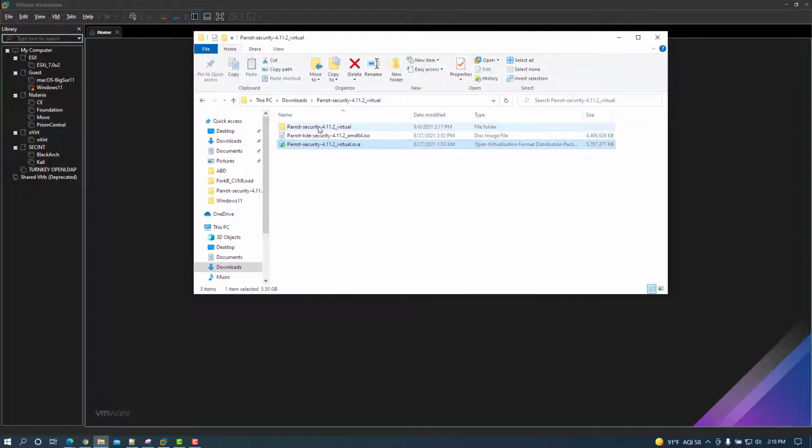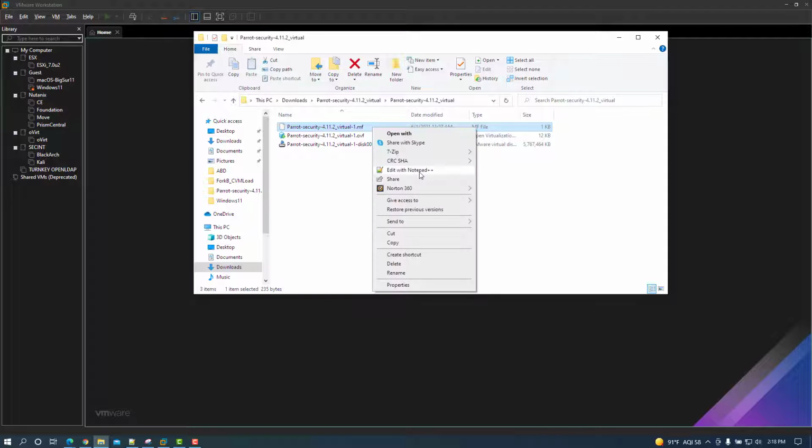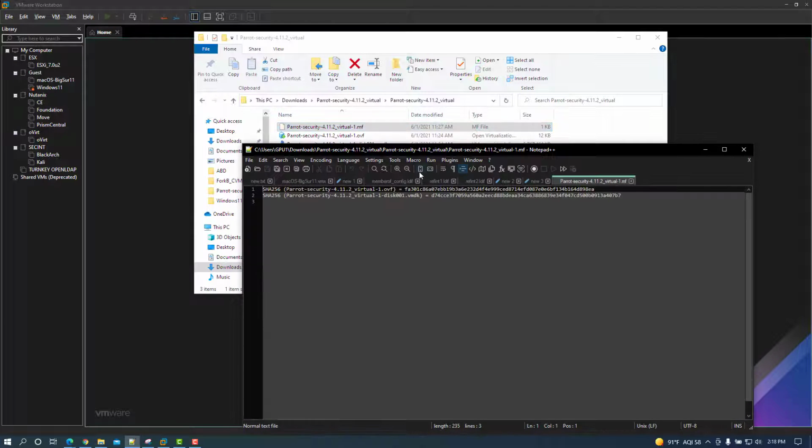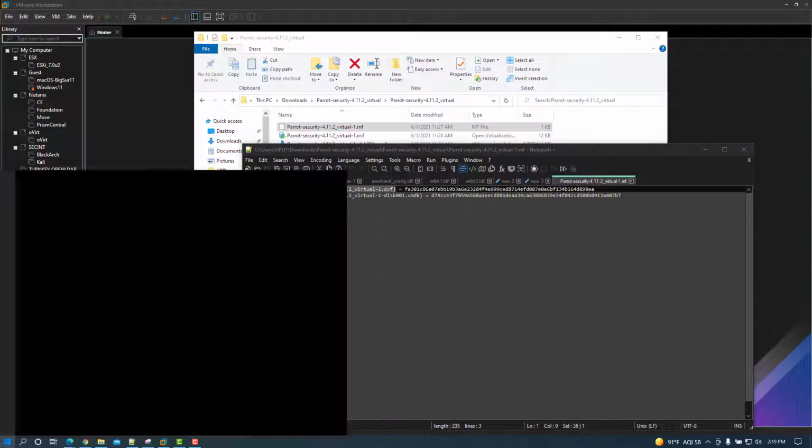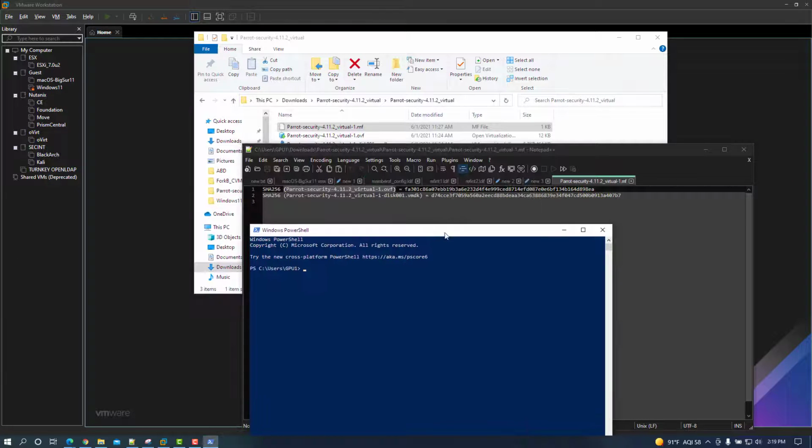We see that we have our folder that it was extracted to here. And within our folder, we have several different files. We have an MF file, or a manifest file. This could be opened with any text editor. I'm going to go ahead and open it with Notepad++, and we're going to see that the contents of this file are going to have our SHA-256 hashes for the OVF and VMDK files. If you want to verify that, let's go ahead in here. I'm just going to copy the name of this file. I'm going to open up PowerShell, and let's go ahead and navigate to this particular path.